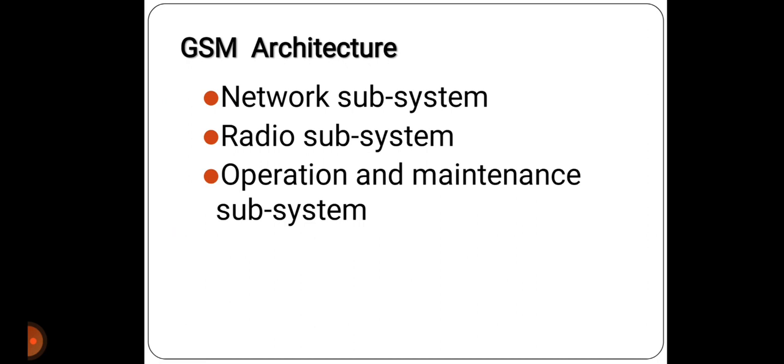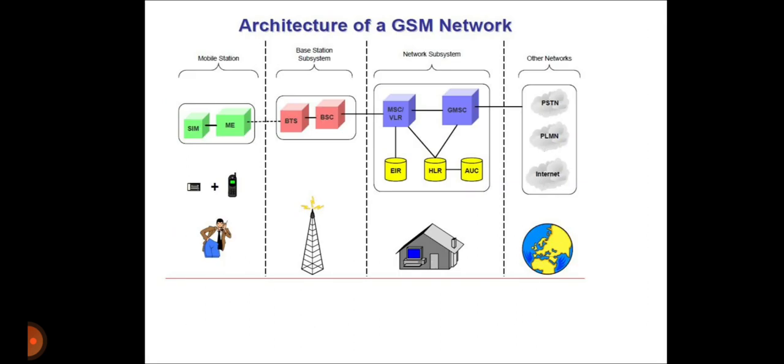Now the GSM architecture consists of three systems: network subsystem, radio subsystem and operation and maintenance subsystem. This is the architectural diagram of the GSM network, which consists of, first, the mobile station, in which there are SIM and ME, then the base station, network subsystem and other networks. In the base station there are BTS and BSC with antenna. In the network subsystem there are VLR, GMSC, EIR, HLR, AUC with home location. And in other networks there are PSTN, PLMN and internet.